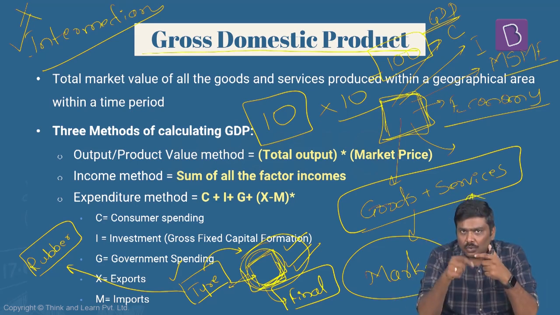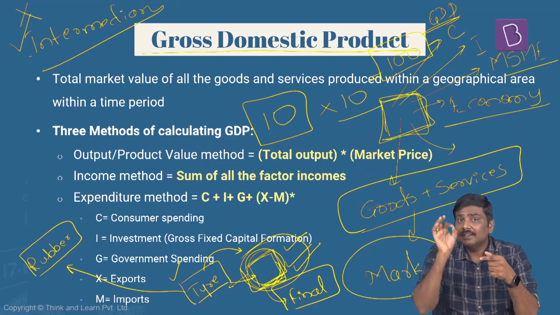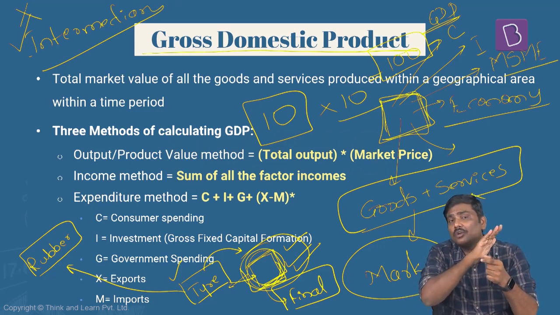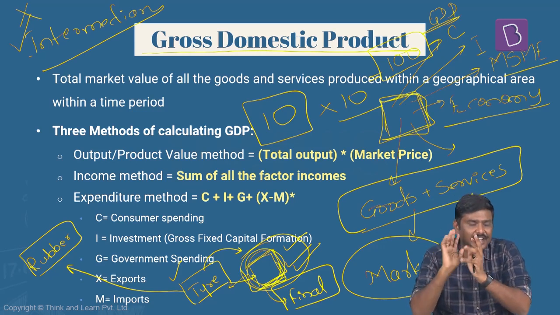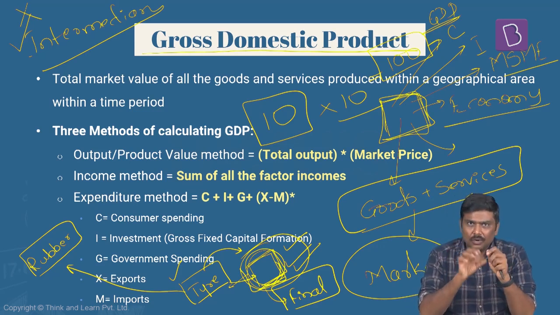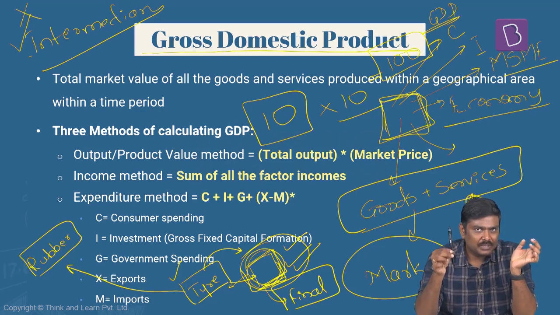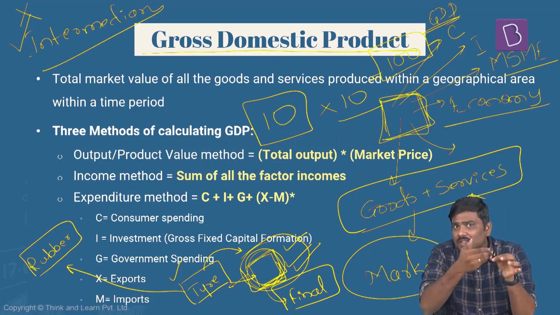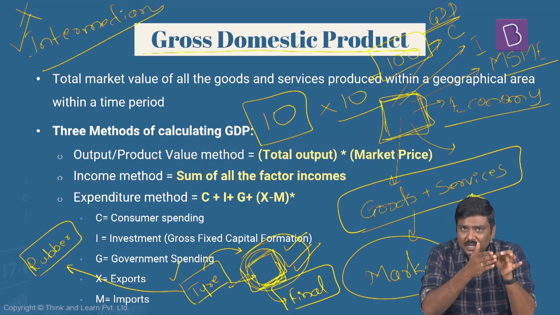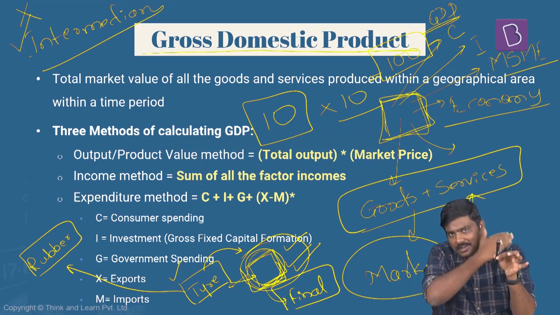Let me repeat it. The goods which are resold in the market, the prices of these particular goods will not be counted in the calculation of GDP. Why? Imagine a particular good. Let's take the example of this particular pen itself. So I'm a final consumer of this particular pen. Now this particular pen, imagine, was manufactured last year.